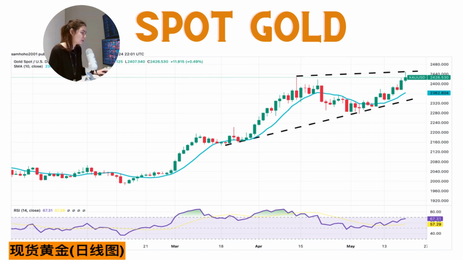Meanwhile, rising tensions between Russia and Ukraine, which launched attacks on each other over the weekend, have also fueled safe haven demand. A cautious approach or hawkish comments from the Fed officials on monetary policy could limit the precious metal's upside. On the other hand, the People's Bank of China added 60,000 troy ounces of gold in April, making it the 18th consecutive month of gold purchases, according to official data released last week. This supports the recent stability of gold prices.